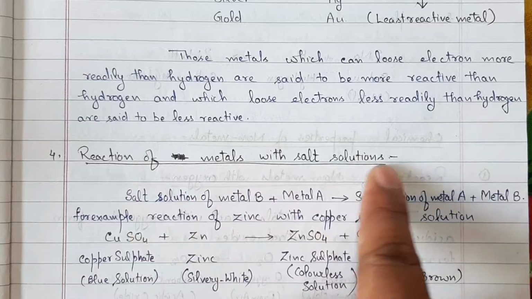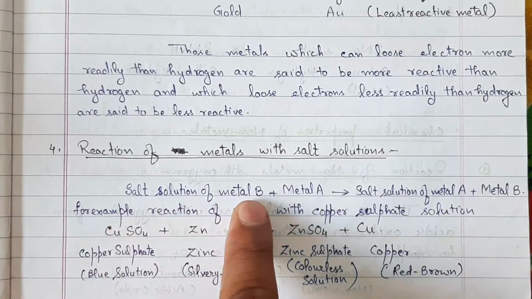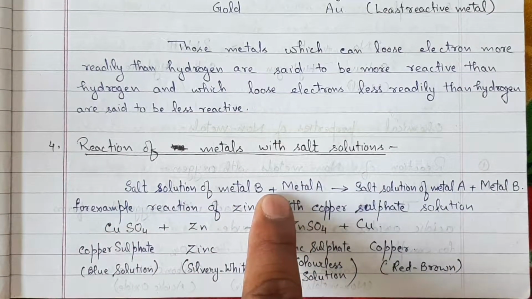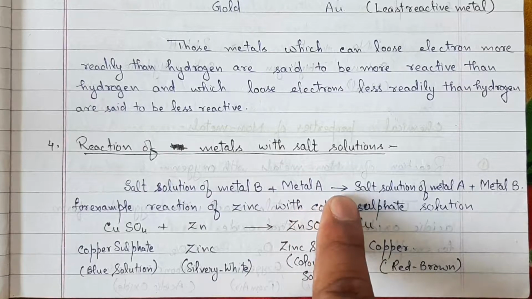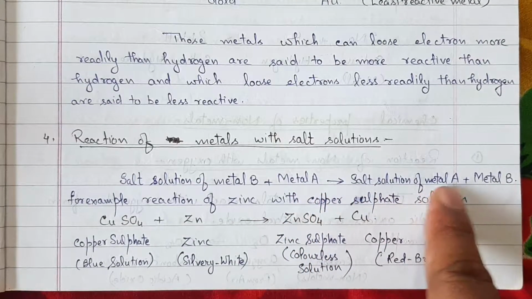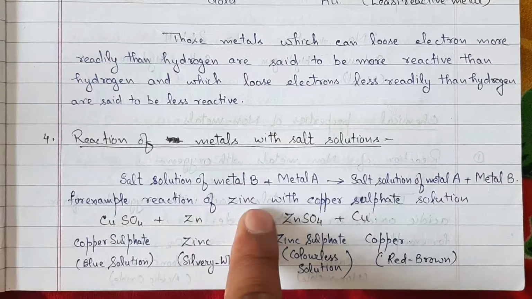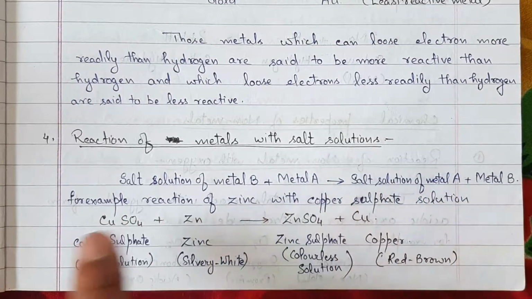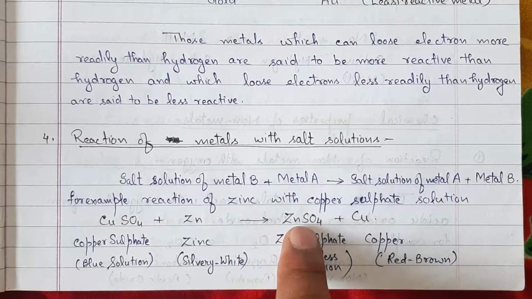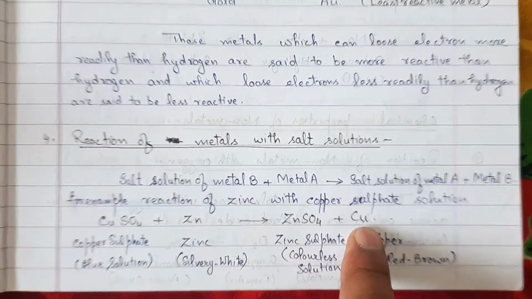Reaction of metal with salt solution. Salt solution of metal B plus metal A gives salt solution of metal A plus metal B. For example, reaction of zinc with copper sulfate solution. Copper sulfate plus zinc gives zinc sulfate plus copper.